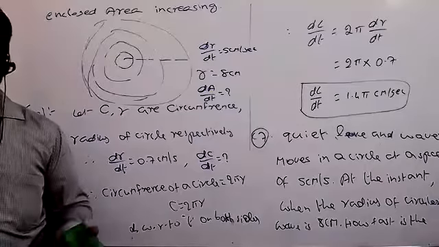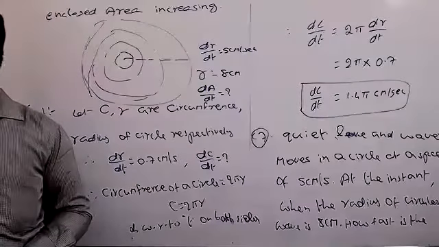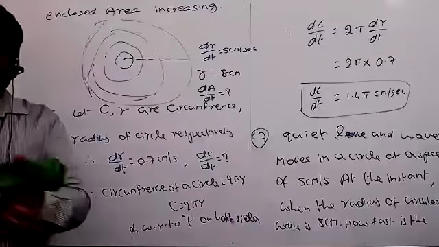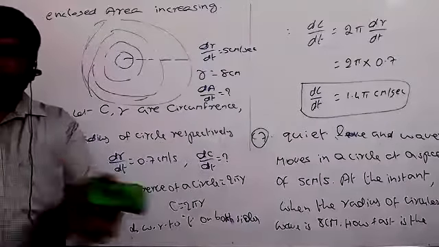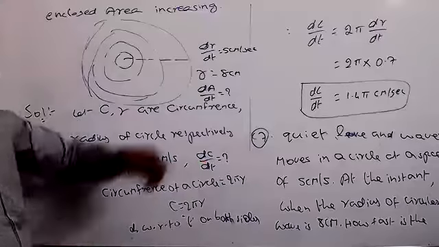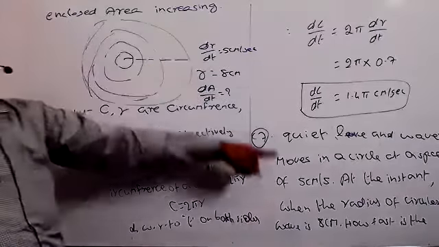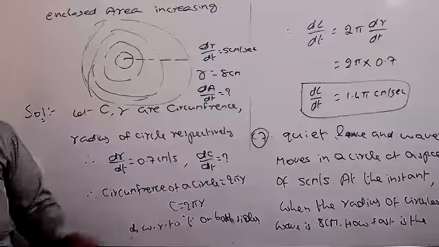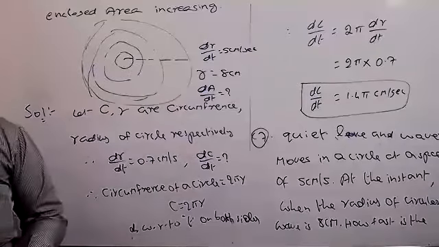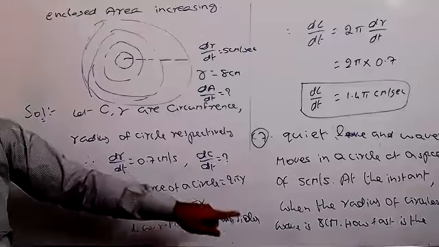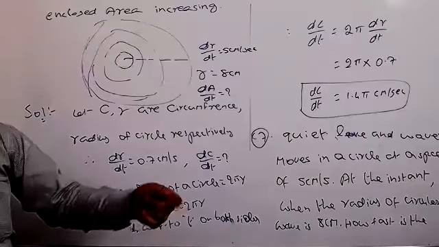When you throw a stone in a lake, obviously we are getting some circular waves. It will be increasing like this, so compulsorily the radius will be increasing. That's why we take clearly that dr by dt equal to how much? 5 centimeter per second. But at the same instant, the radius of the circular wave is how much? 8 centimeters.